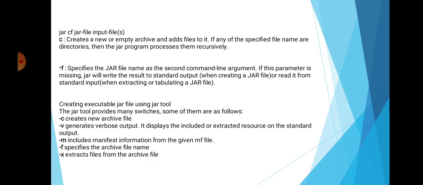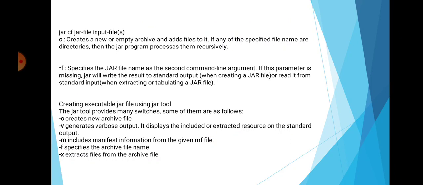Here, c creates a new or empty archive and adds files to it. If any of the specified file names are directories, then the jar program processes them recursively. Then f specifies the jar file name as the second command line argument. If the parameter is missing, jar will write the result to standard output or read it from standard input.